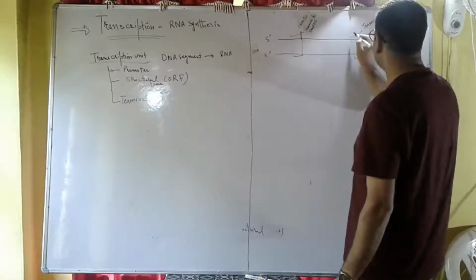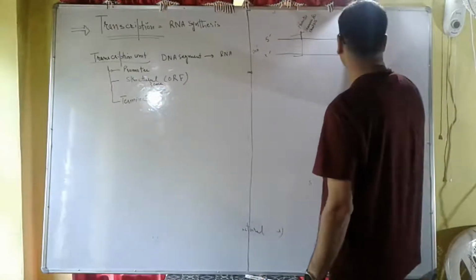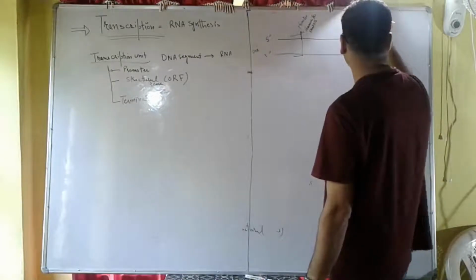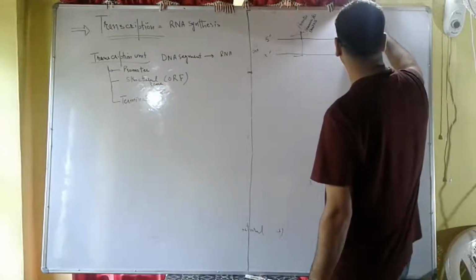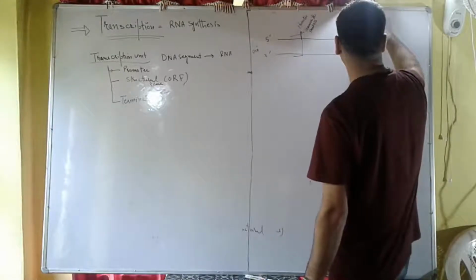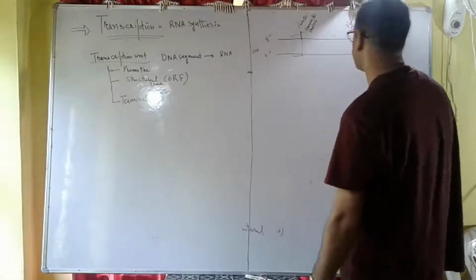And this site is called the transcription termination site.